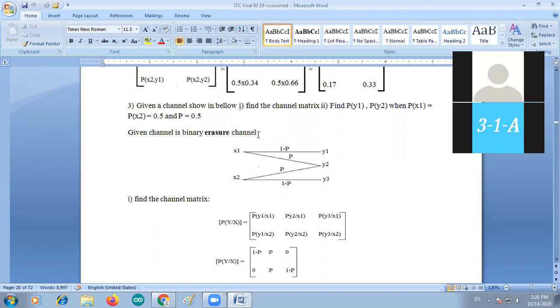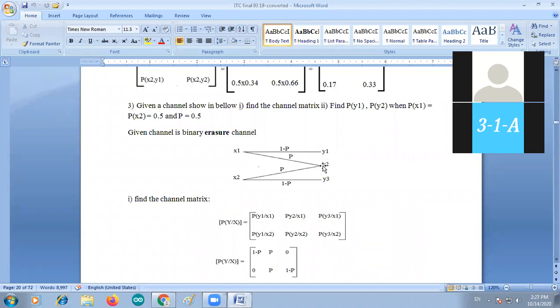Binary Erasure channel. So in the Erasure channel, one of the outputs is erasable. In this, Y2 is the erasable one. So Y1, Y3 are standard values and Y2 is the erasable one. So this channel is nothing but binary Erasure channel. In this, there are two inputs and three outputs. X1, X2 are the inputs, Y1, Y2 and Y3 are the outputs. Y2 is the erasable output.